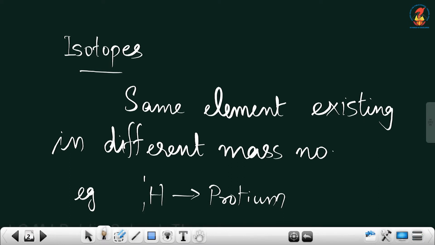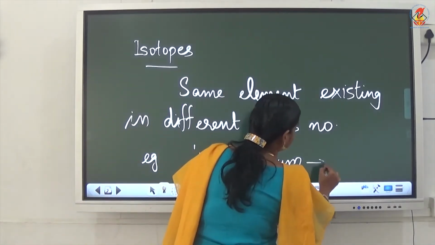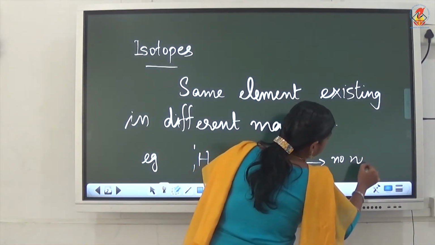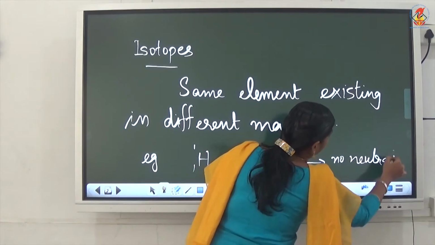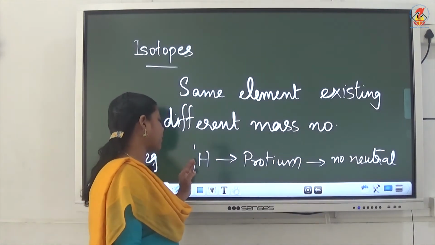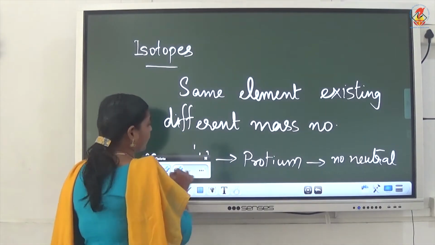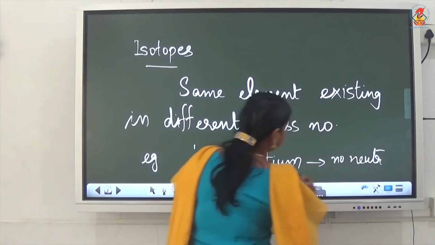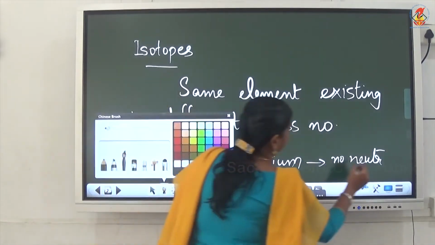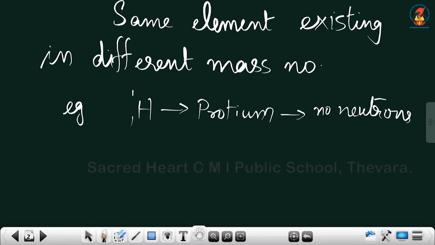So there are no neutrons present. Only one proton and one electron are there, but no neutrons for protium. That is the first isotope.